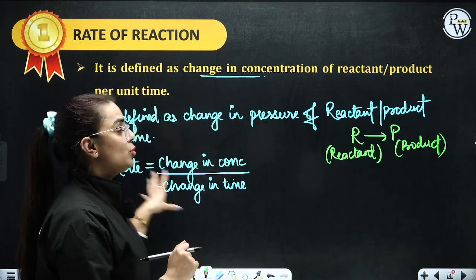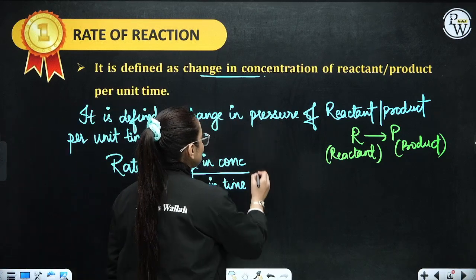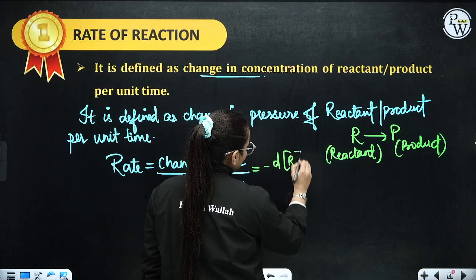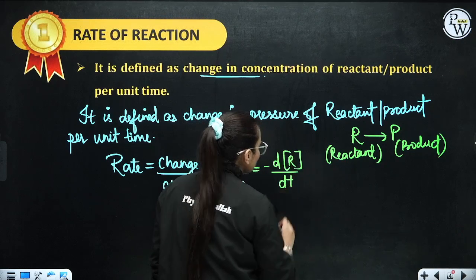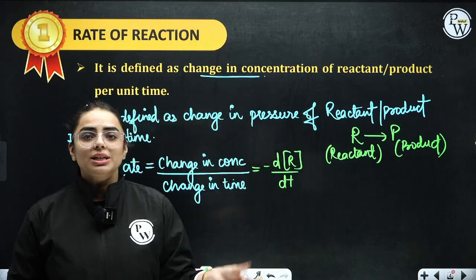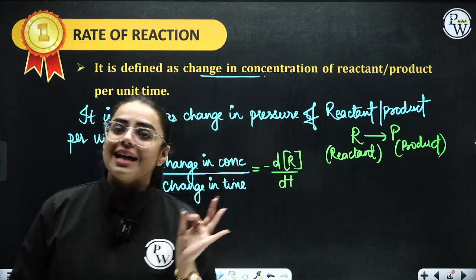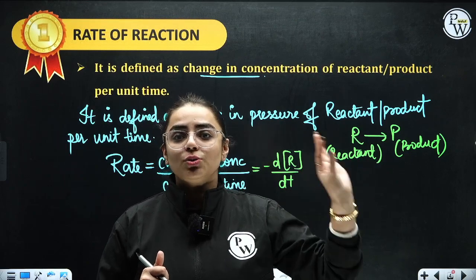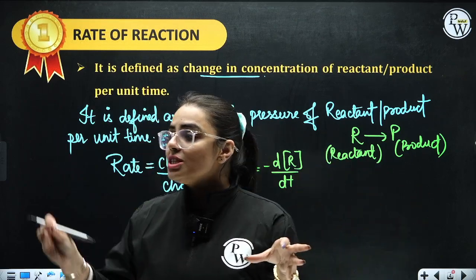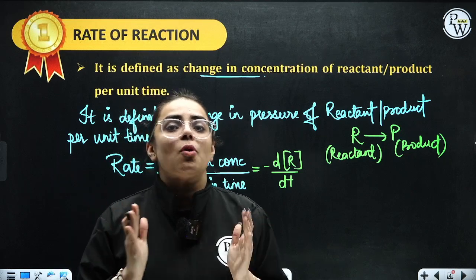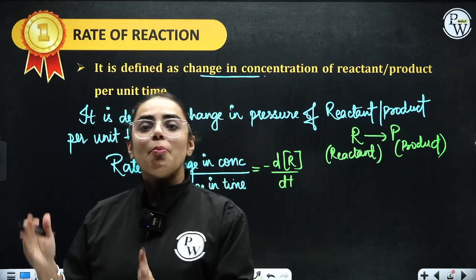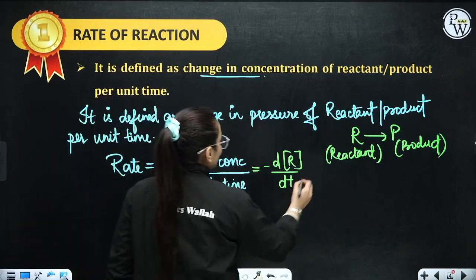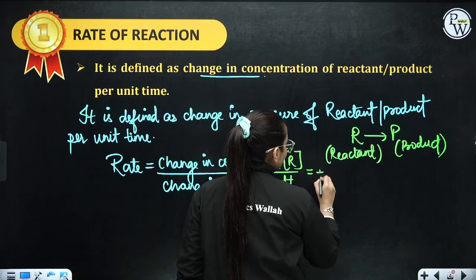So how do we define it in terms of rate? It is always going to be negative change in concentration of reactant by change in time. Always remember, for the reactant we use a negative sign over here. Why? Because the reactant concentration is decreasing in order to create a product, and when concentration is decreasing, the rate should always be a positive value. In order to maintain a positive value, we use a negative symbol. But if I have to write it in terms of product, I'll be using positive.